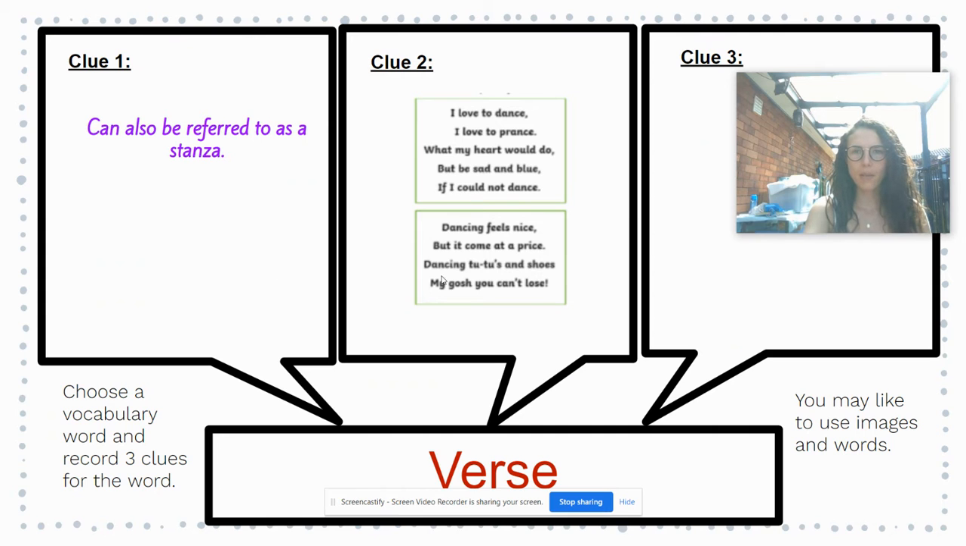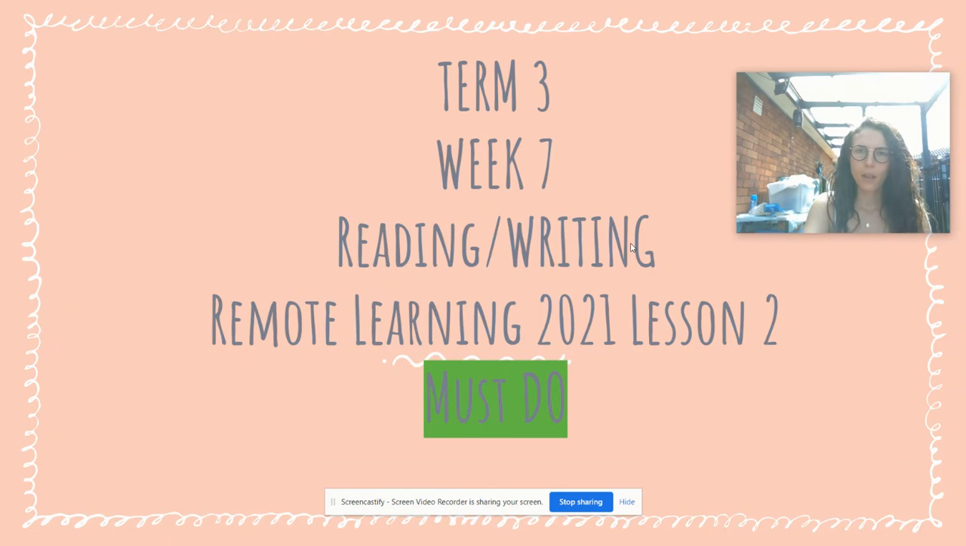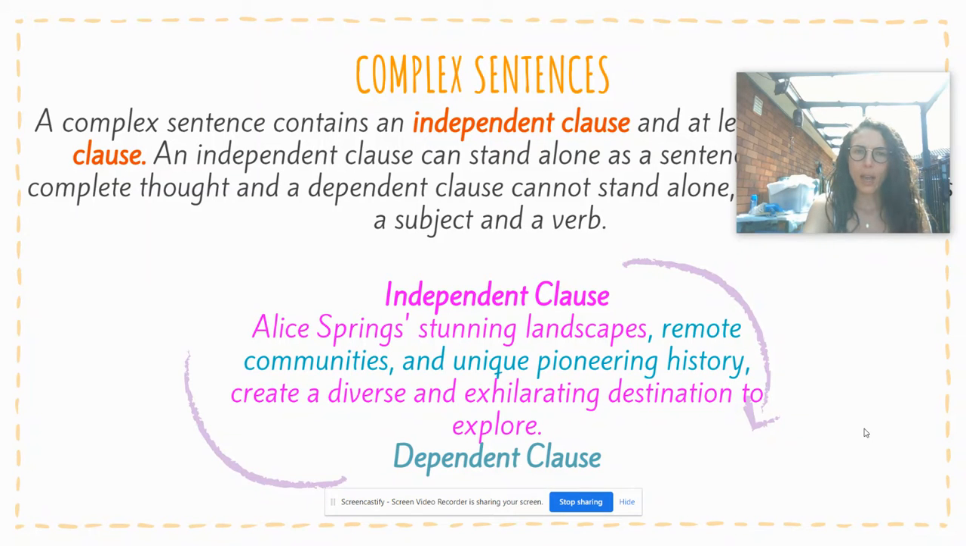Okay, so you're doing the same thing that you did yesterday. Choose one of the words and give 3 clues. We're going to continue to look at using complex sentences in our writing. Now, remember, a complex sentence is when you have two clauses. You have your independent clause, you have your dependent clause. Independent clause is like the parent of the sentence. It can stand alone, but there's no detail to it. So you need the children, which are the dependent clause, but they can't be on their own.